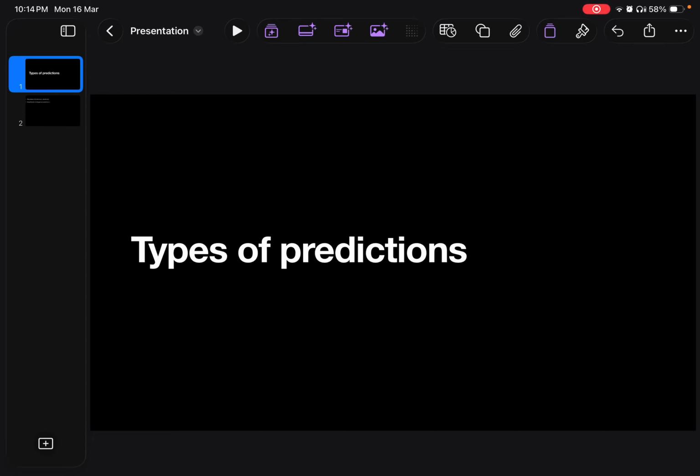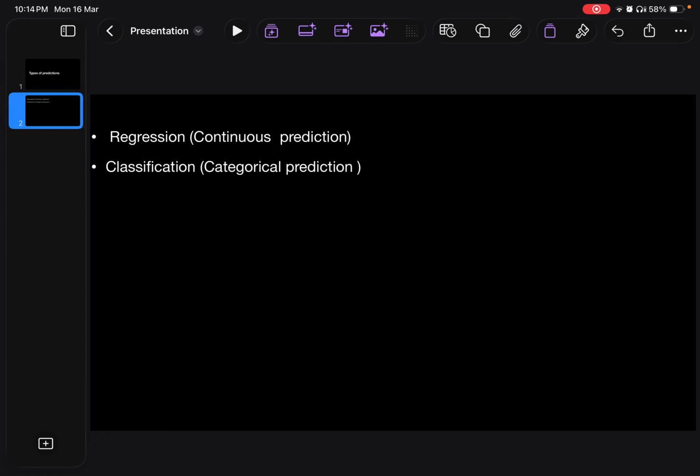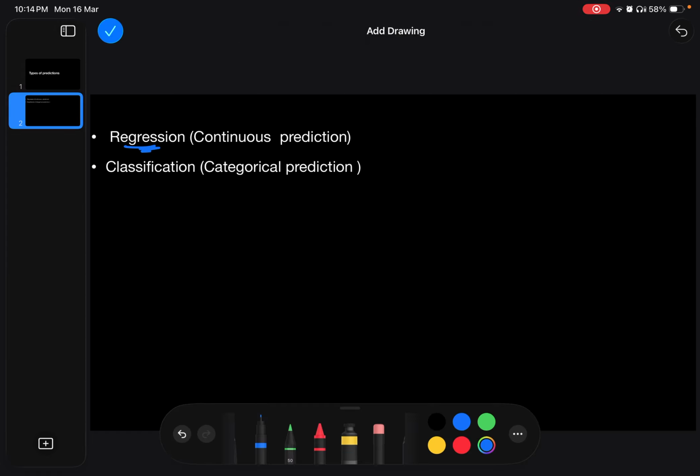Everyone, today we are going to see about types of predictions in machine learning. There are two types of prediction. One is regression, or continuous prediction, and the second one is classification, or categorical prediction. Let's see the first one.